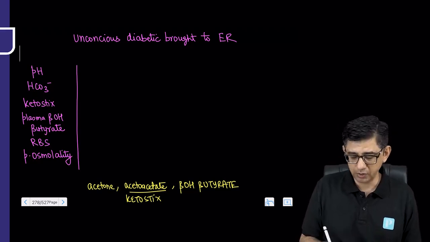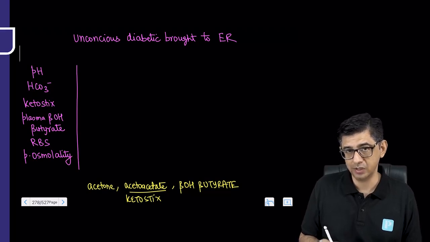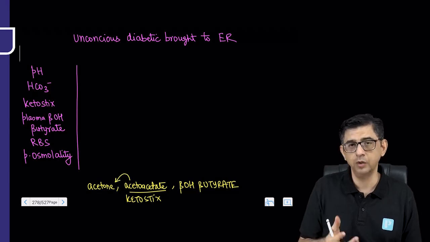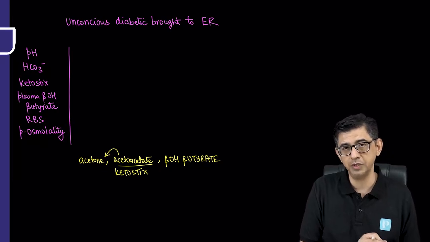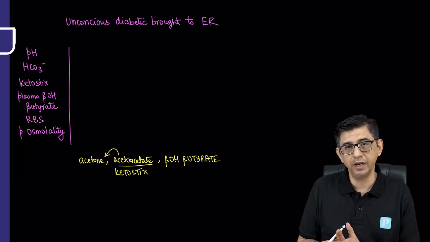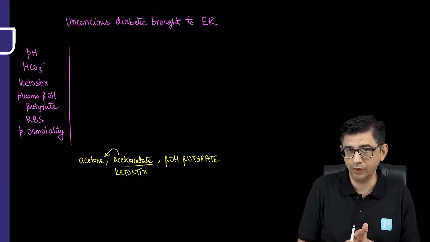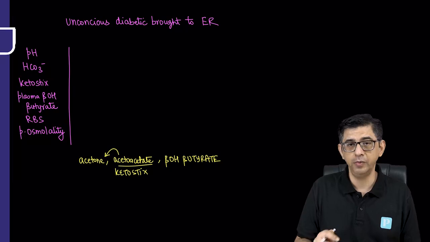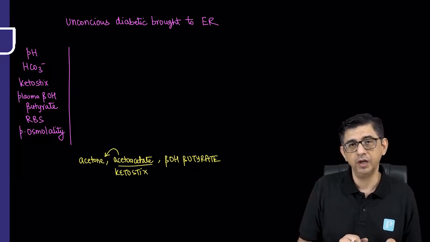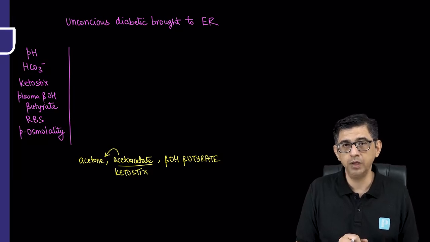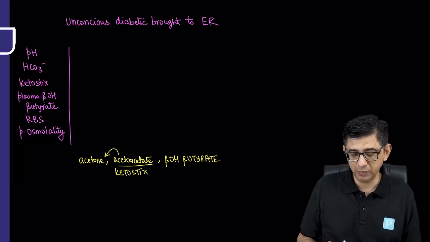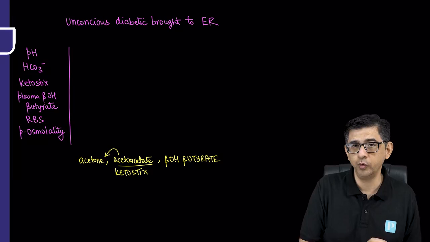Why that is so is because acetoacetate, which is detected by the keto sticks, the dipstick, is converted into acetone. And acetone is the one which is excreted in the breath and gives a fruity odor to the breath of these patients. But the point is, if acetoacetate is degraded to produce acetone, then acetoacetate values can even be normal. I said a very peculiar data, but true. In the question they have asked which ketone body values can even be falsely normal during diabetic ketoacidosis. Acetoacetate values can be falsely normal. Why? Because it is being degraded to produce acetone, which produces a fruity odor in the breath.